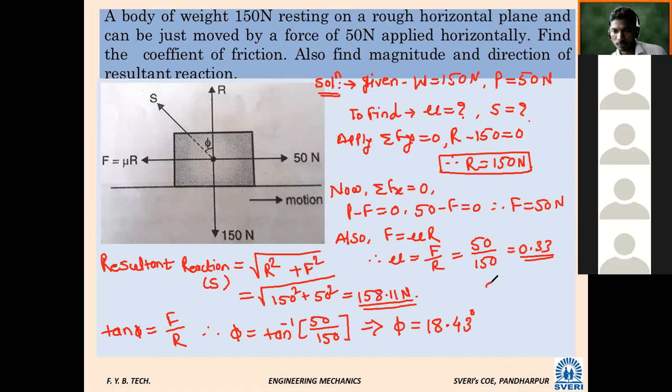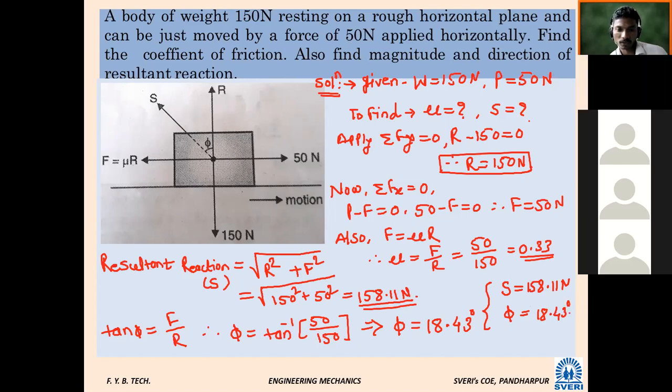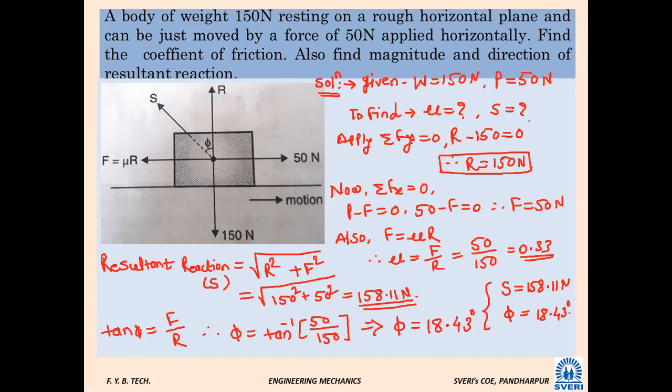So in the answer, finally, the value of the resultant reaction is 158.11 Newton and phi is equal to 18.43 degrees. We want to calculate this in the direction.